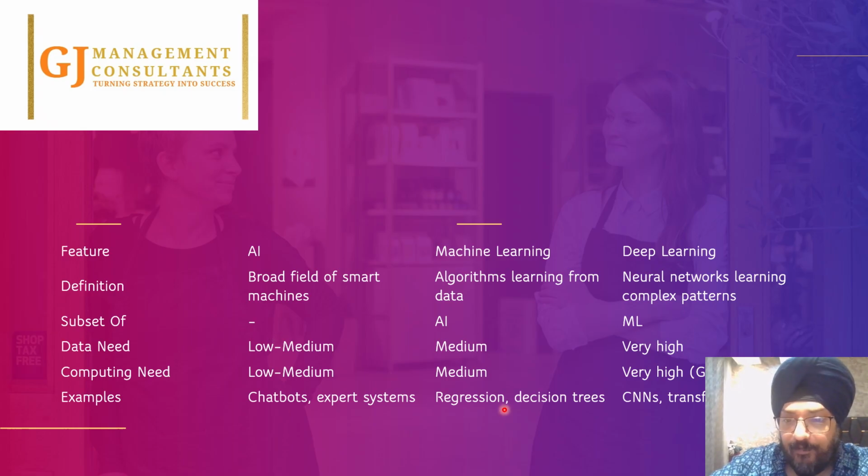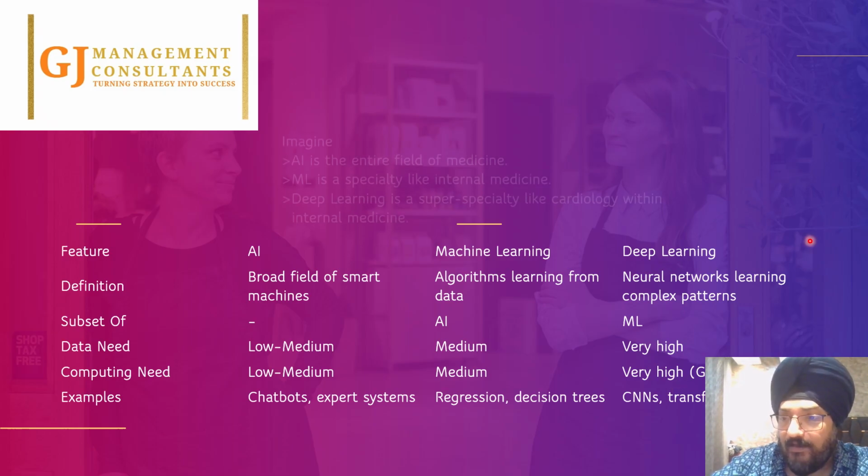If you look at the examples here, chatbot and expert system, as I mentioned in my last slide, are the packaged solutions that help us take the decision. Below that, we have the decision tree in the form of machine learning, and then some of the CNNs and transformers that help us create that logic in the machines. So I think with this, we have explained clearly the concept of the three broad terms: artificial intelligence, machine learning, and deep learning.